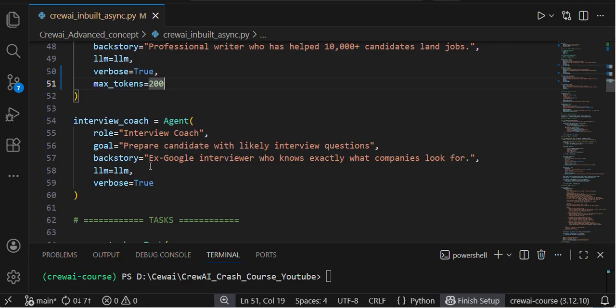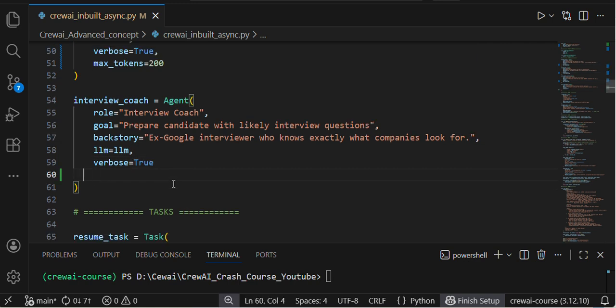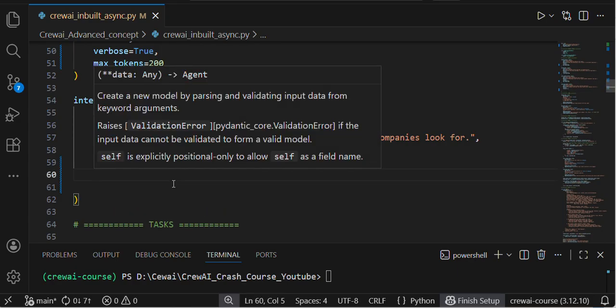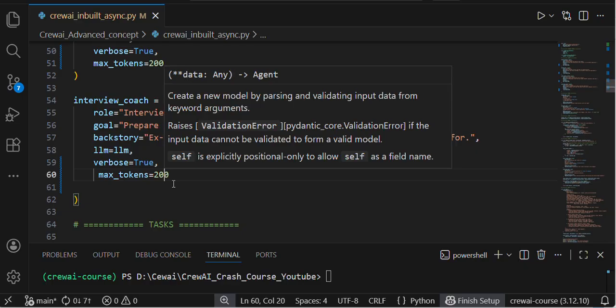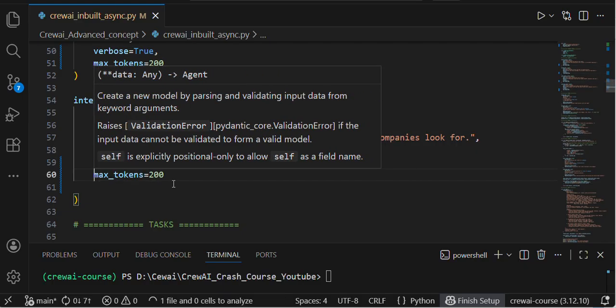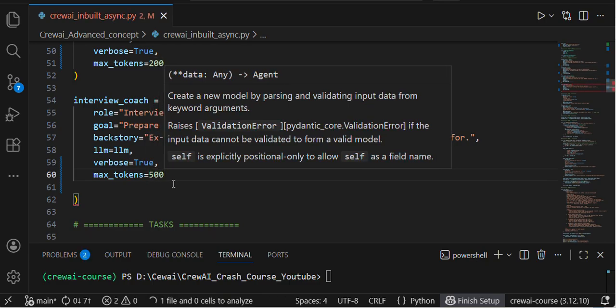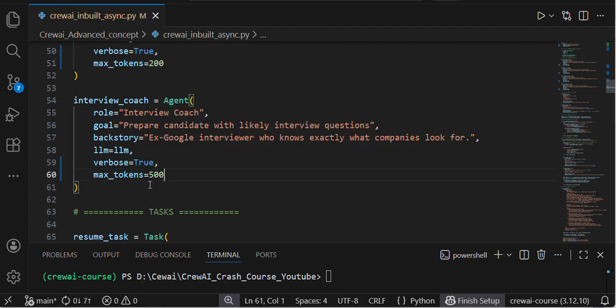In my interview coach, here also I'm giving a 500 word limit, because it will create the cover letter and the entire preparation. That's it, I'm giving some limitation to my agents.